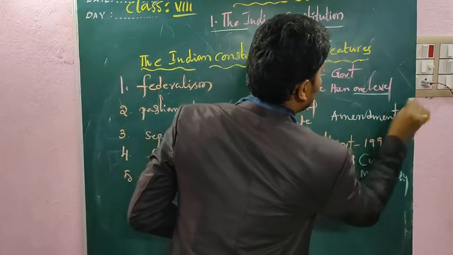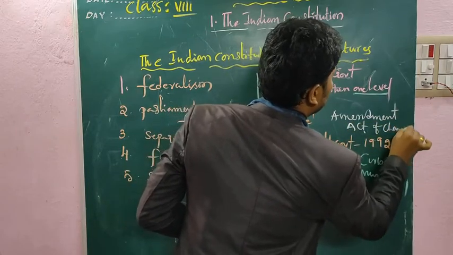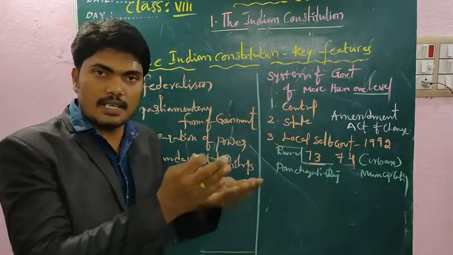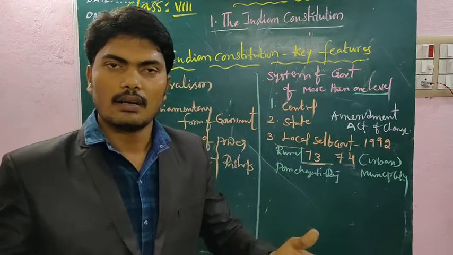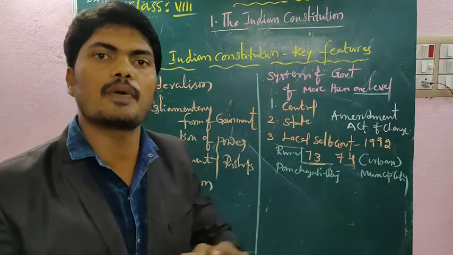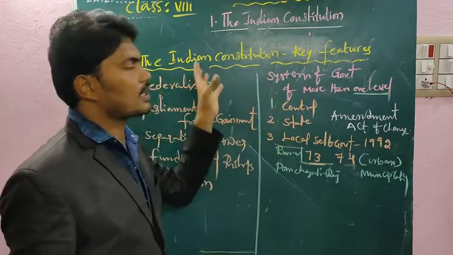What is an amendment? It's an act of change for betterment. We have flexibility; we have the chance to amend or change our constitution. It's not changed easily. If one or two members together say they want to change it, that is not possible. If there are any changes, they need to come through the constitution.